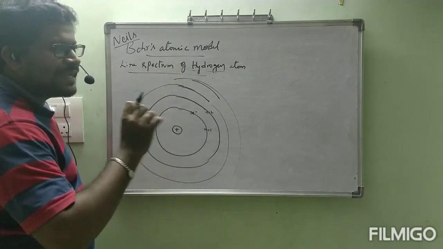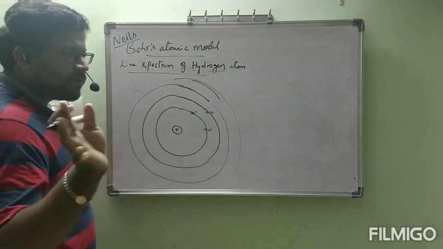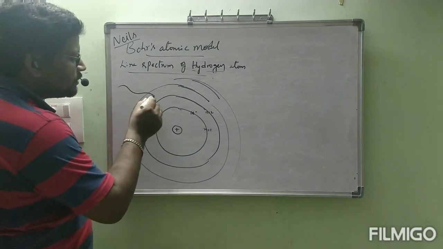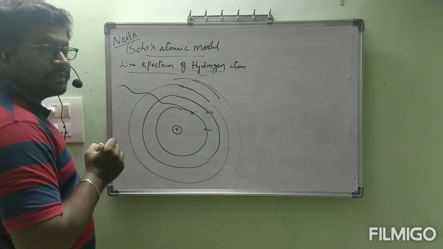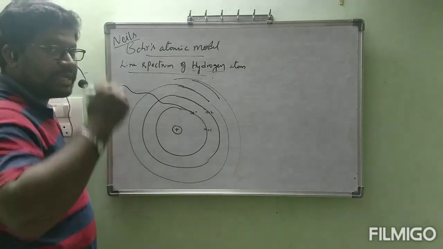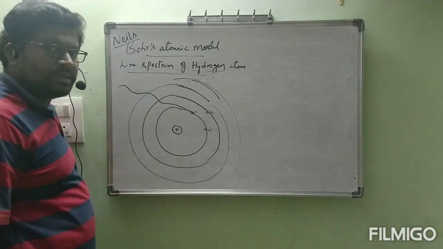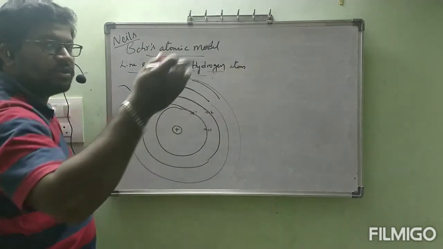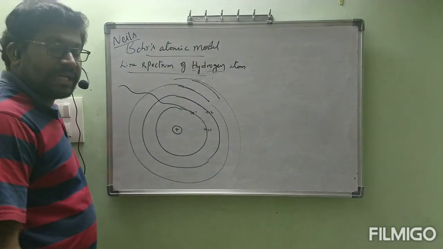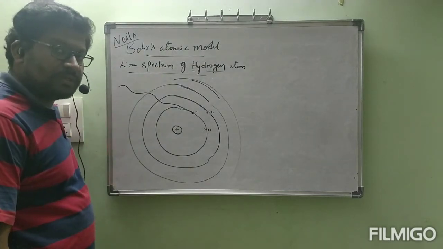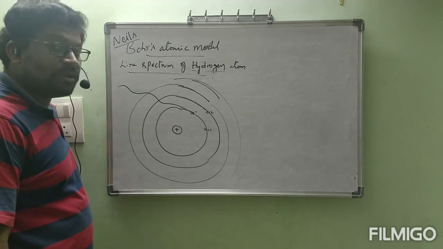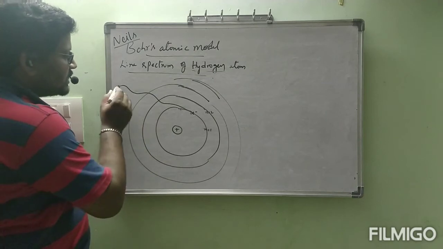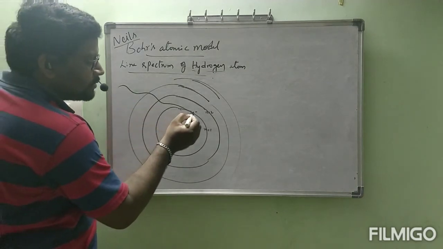This hydrogen atom is getting heated. Heated means from outside we are supplying energy. That energy is going to hit the electron directly. That energy is not too high. When the energy is too high, as in cathode rays, the electrons will come out completely. That is a very high amount of energy, like 11,000 volts. But here we will not give that much high energy. If you give a moderate amount of energy, then this energy is going to be supplied to this electron.